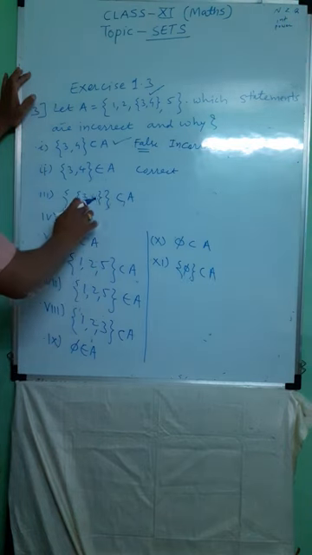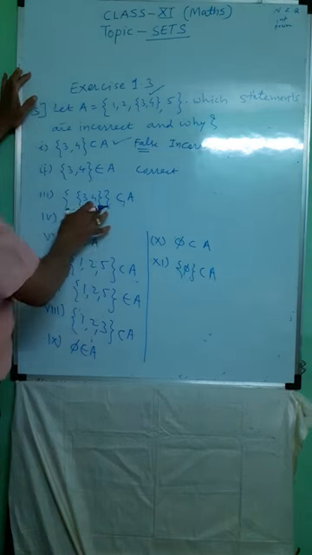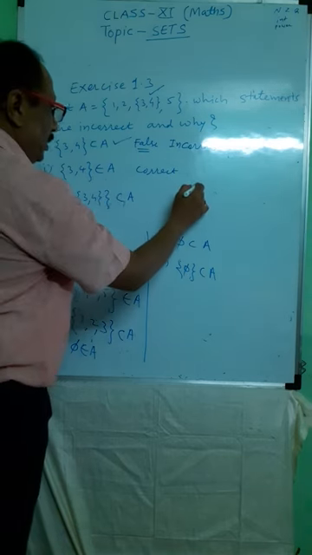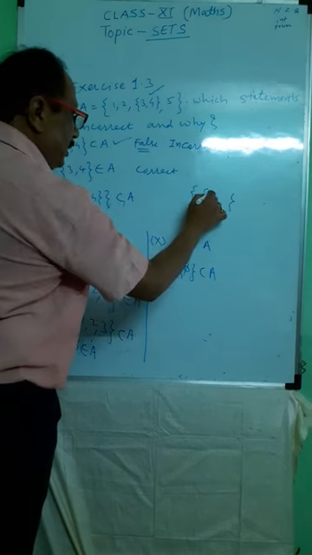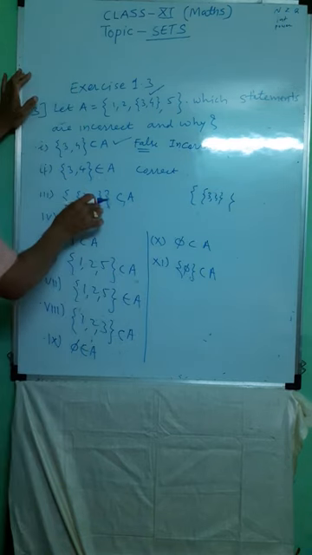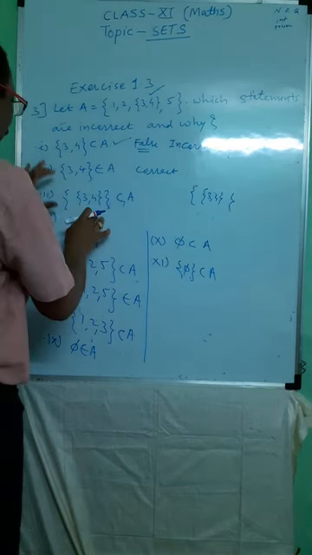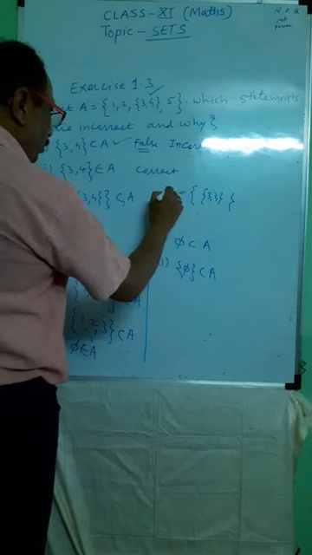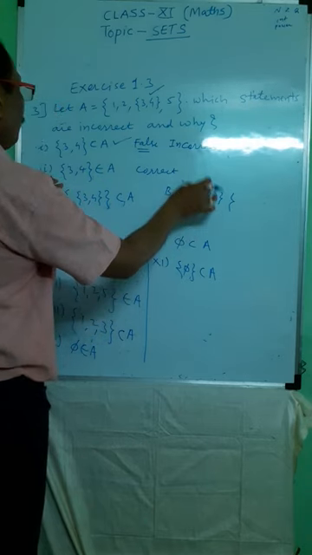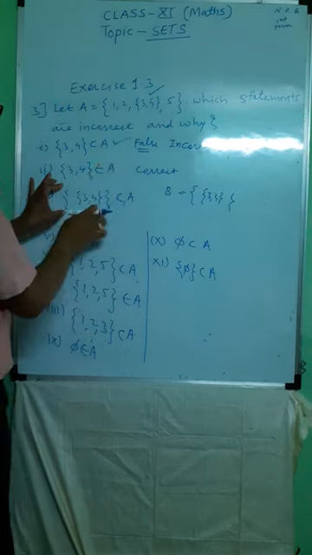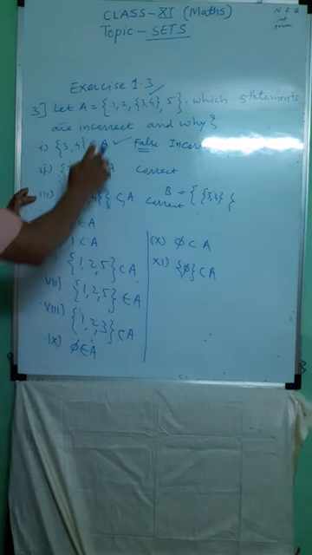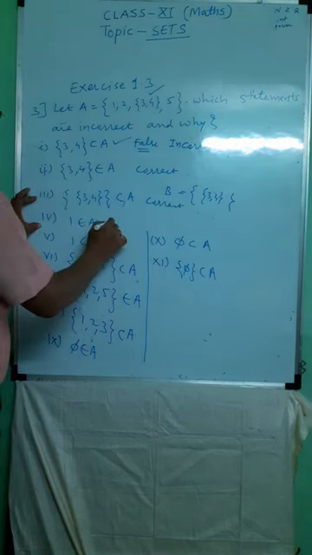Third one, the set having elements 3, 4 is a subset of A? Yes, this set has elements 3, 4, and this set is in set A. Why? Because this set is, suppose, B, and this element is present in this set. Therefore, this set is a subset of A. It is correct. Next, 1 belongs to A. Yes, 1 belongs to A. It is also correct.